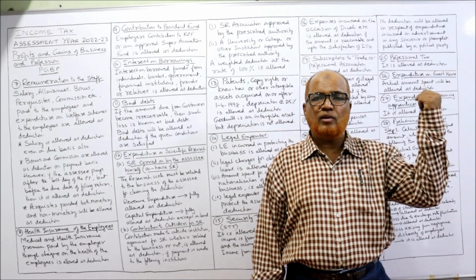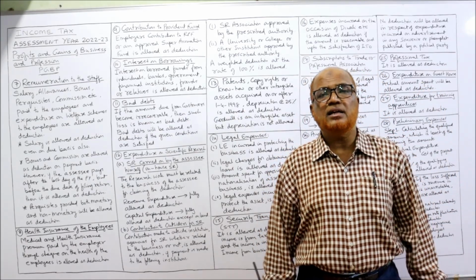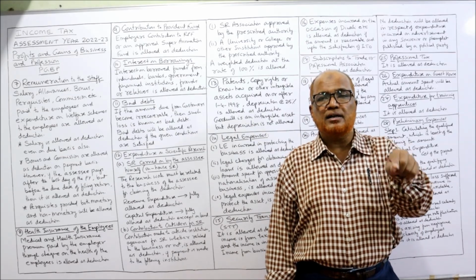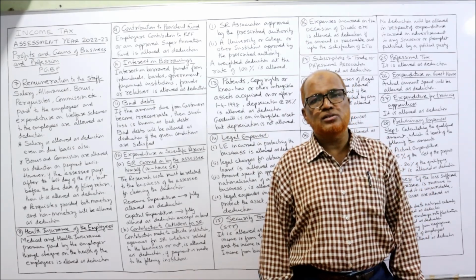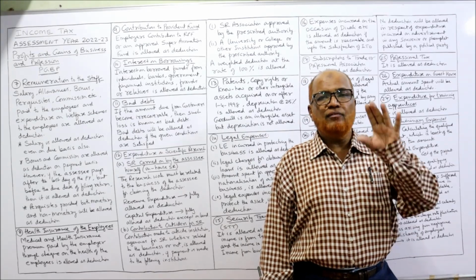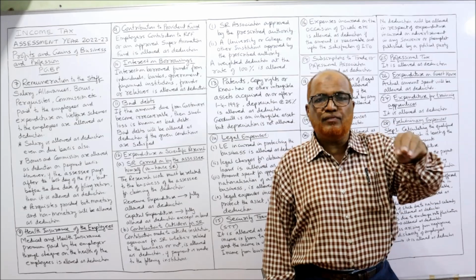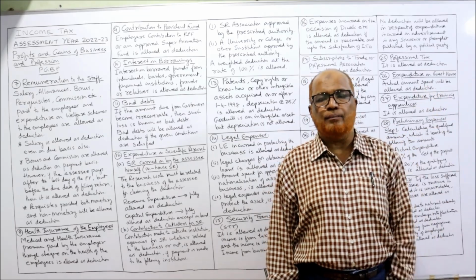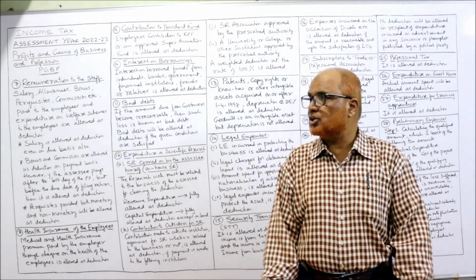And one more thing, if borrowings are made from a foreign country, then that means interest will be paid to a foreigner. In that case, tax should be deducted at source. TDS should be made from interest income. Then only it will be allowed. If without deducting the TDS, interest is paid outside India, it will not be allowed as deduction.